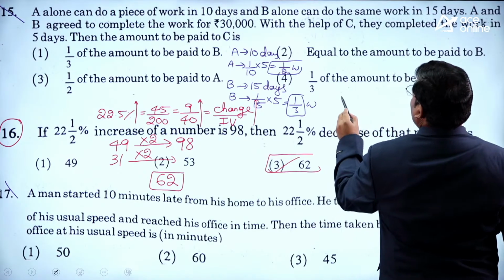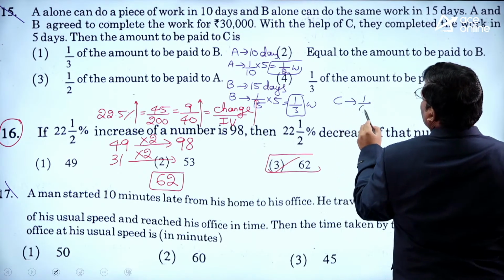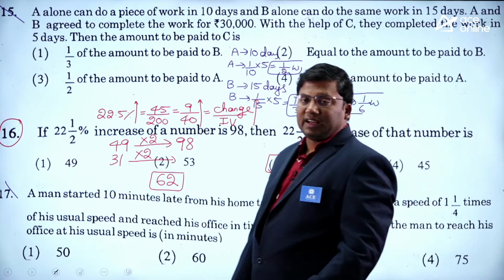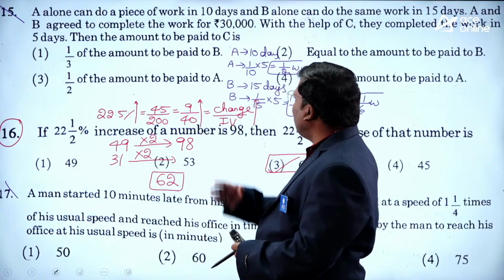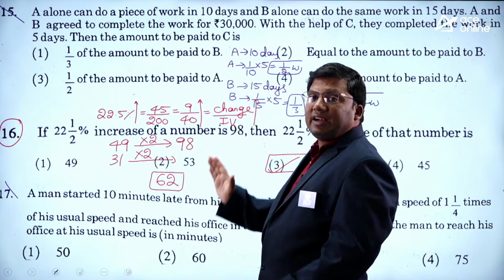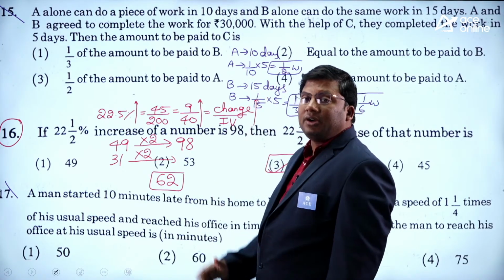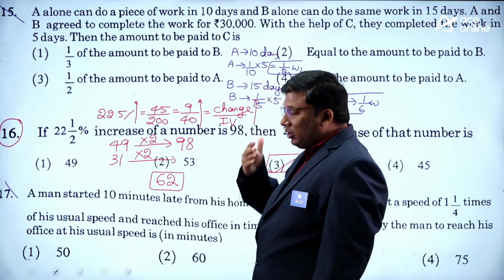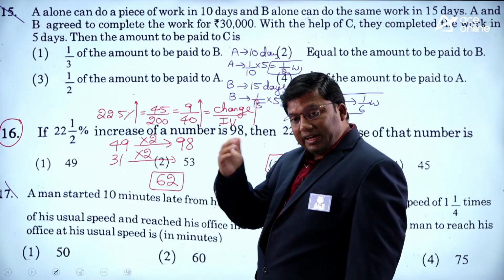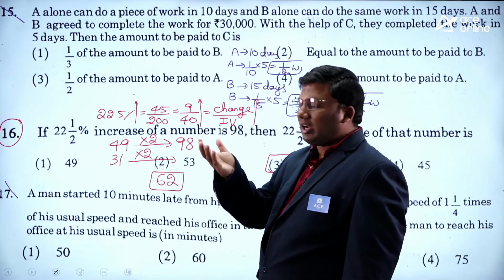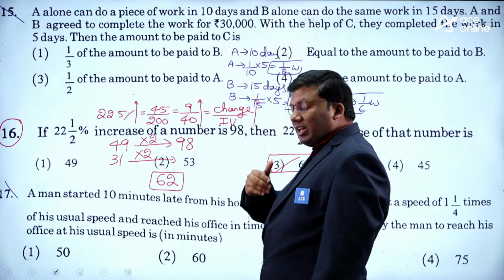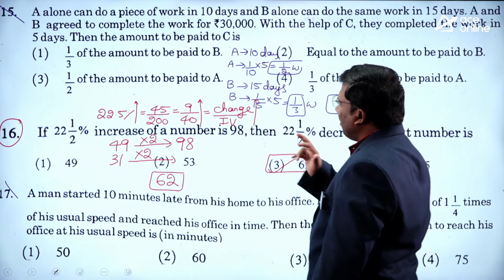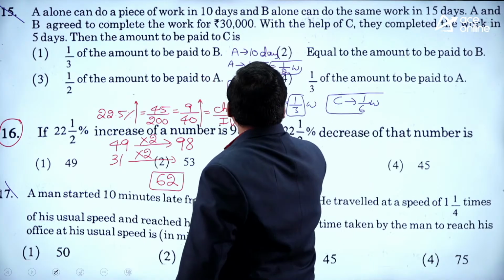So C will get 1/6 of the amount. The amount people get is equivalent to the work done. A can complete the work in 10 days, so in 1 day he does 1/10. He works for 5 days, so A will do half of the work. If A does half of the work, he should get half of the amount. B does 1/3, so he will get 1/3 of the amount.